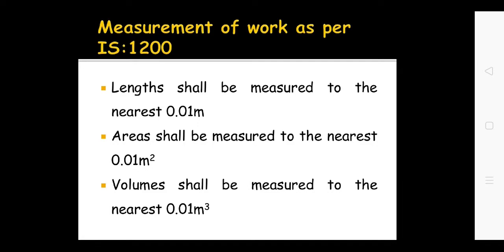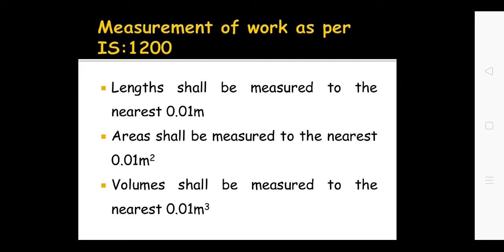If you are measuring the area, that is length and breadth or length and depth, for example the area of plastering, then it should be measured to the nearest 0.01 square meter. Area shall be measured nearest to 0.01 square meter as per IS 1200. Volume shall be measured nearest to 0.01 cubic meter.